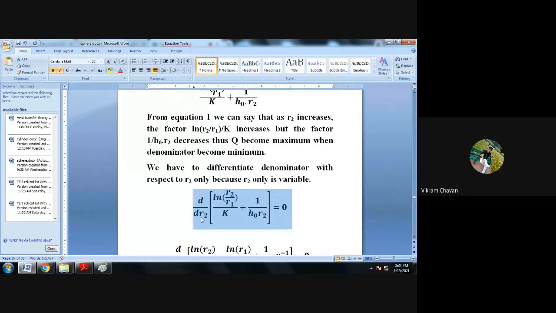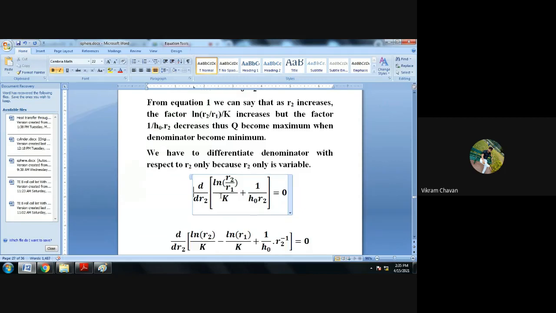So differentiation with respect to R2 of the bracket: ln of R2 divided by R1 divided by K plus 1 upon H naught multiplied by R2. Getting everyone? Now we know that ln of R2 divided by R1 is nothing but ln of R2 minus ln of R1.